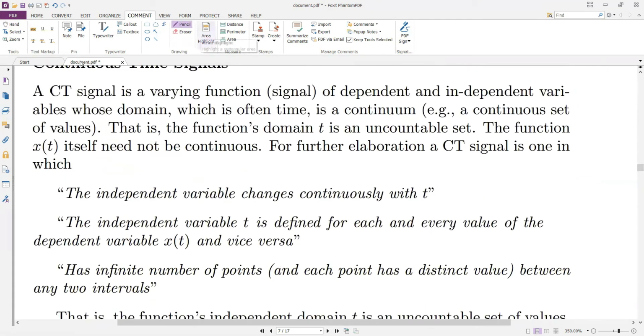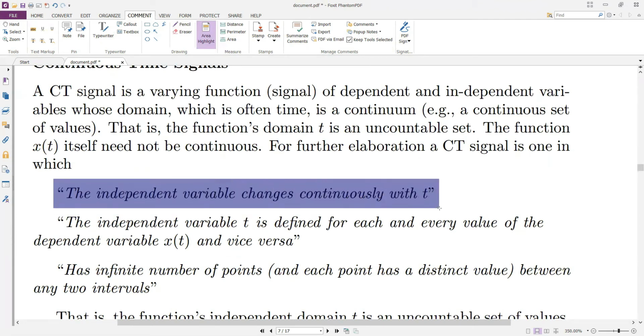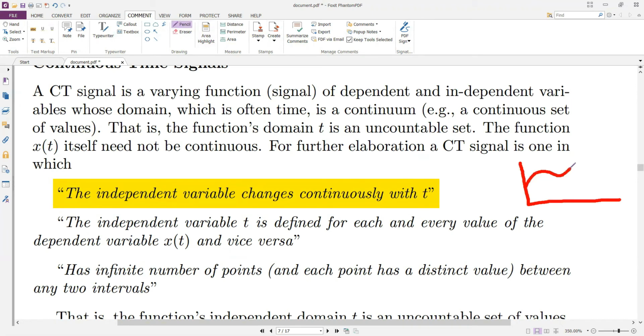Now, a continuous time signal is a type of signal in which the independent variable changes continuously with respect to time. If we consider a signal that looks something like this, and t is along the x-axis, the value of the signal is changing continuously with respect to time.